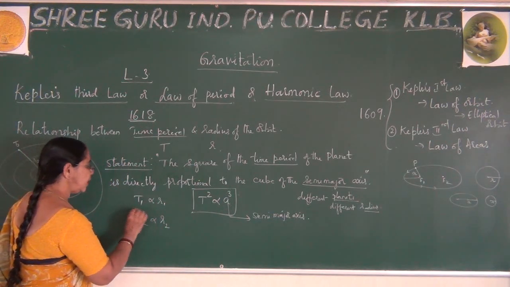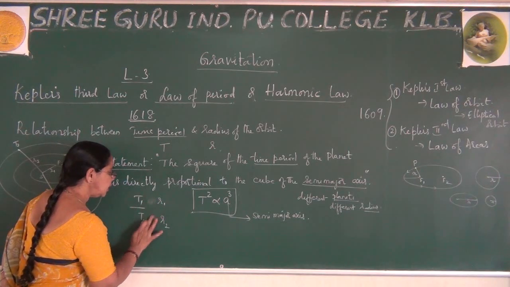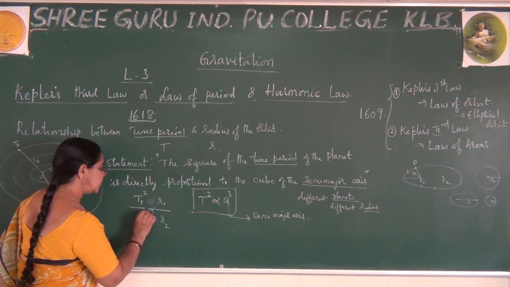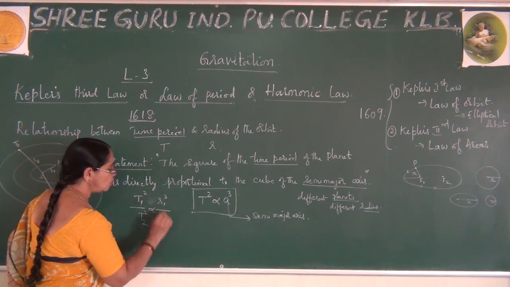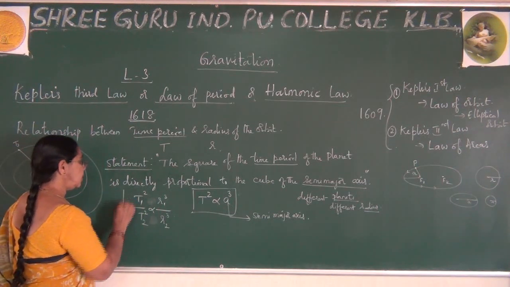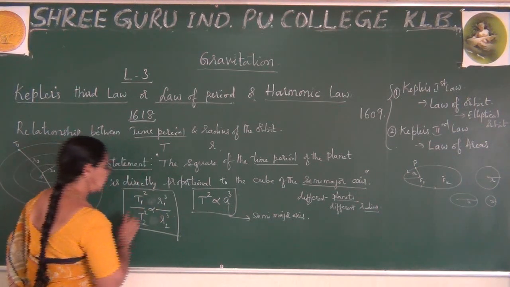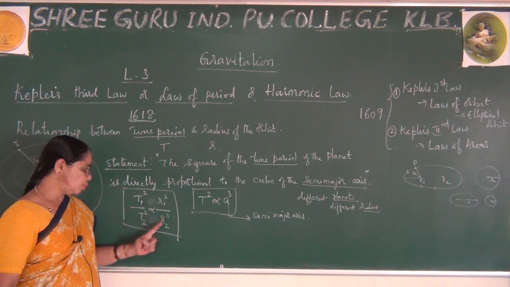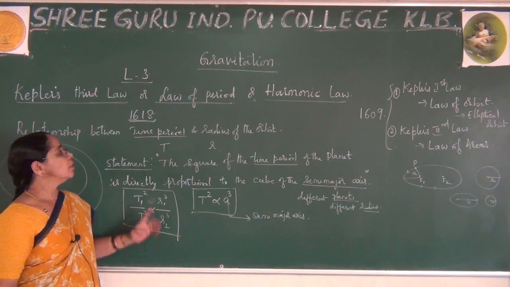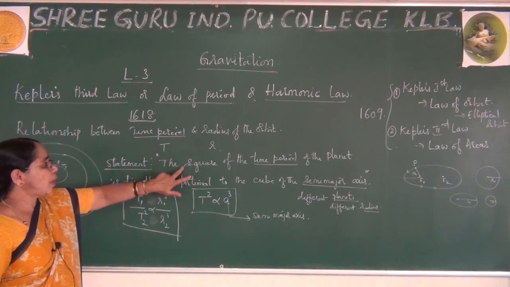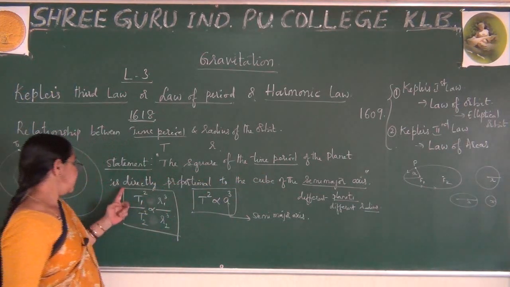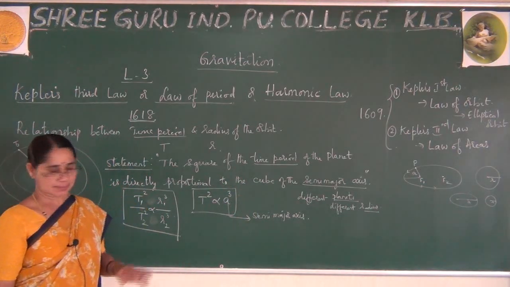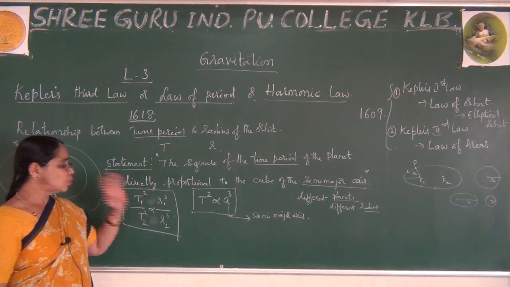According to him, if we observe, he has written the expression where this is T square and this is also T square, this will be cube and this is cube. He has proved that T1 square by T2 square is proportional to R1 cube by R2 cube. You can observe the square of the time period of the planet is roughly proportional to the cube of the semi-major axis. Okay, so from this what do you observe?